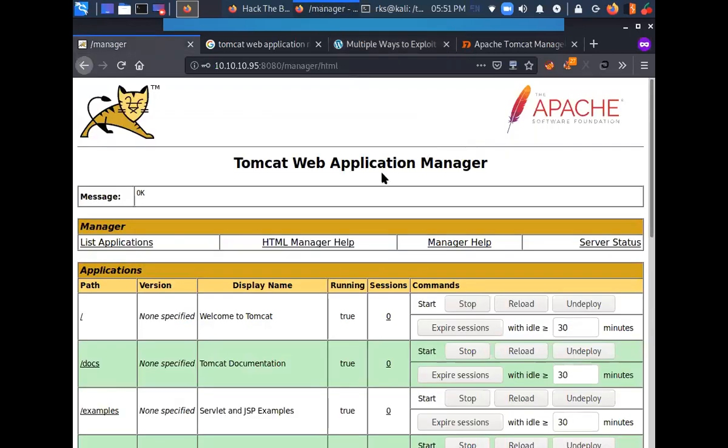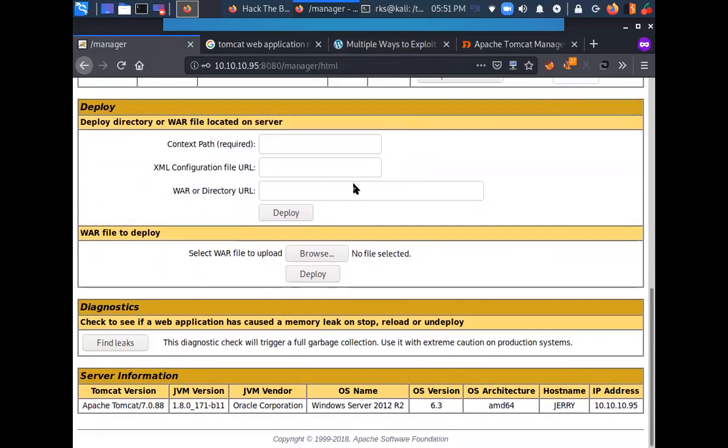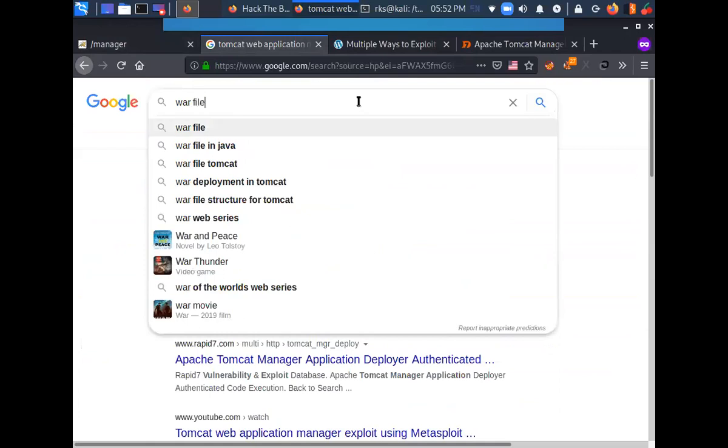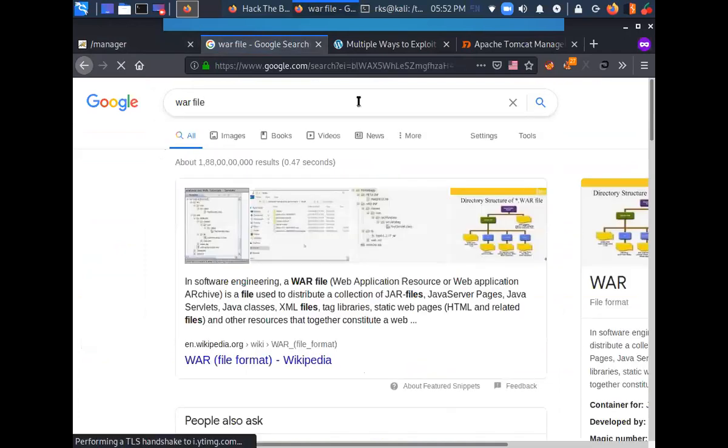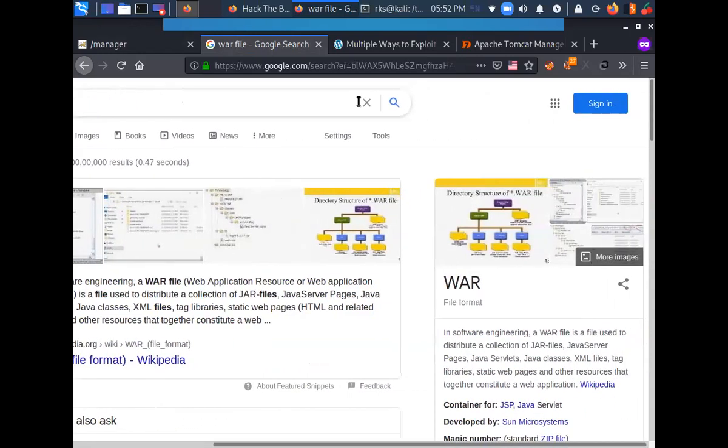In the manual way, I figured out that there is this upload option available, and it says WAR file to deploy. Select WAR file to deploy. If you are not aware, a WAR file is a Java compressed file, Java archive, which is executed by the Tomcat servers. You can look a little bit more about it here.